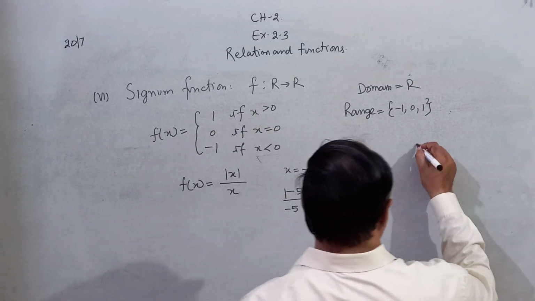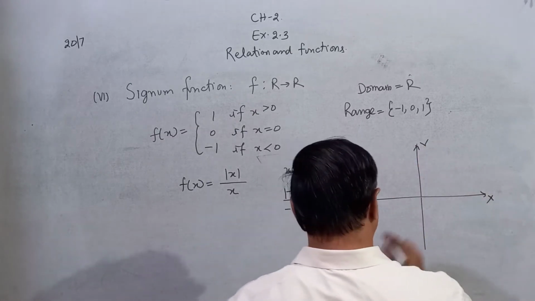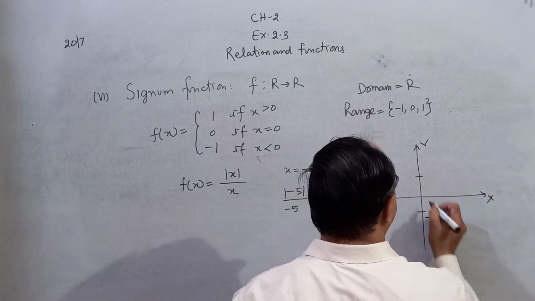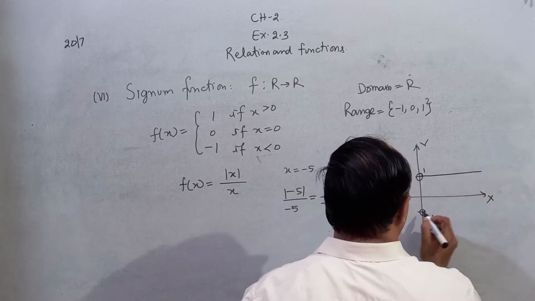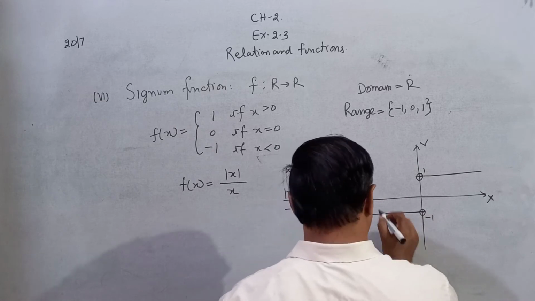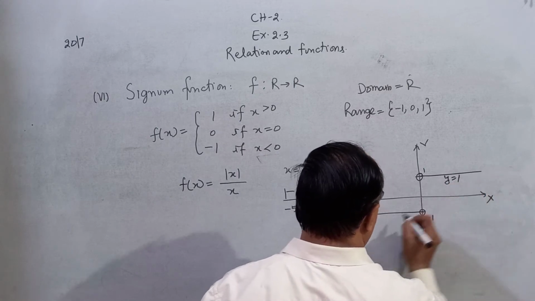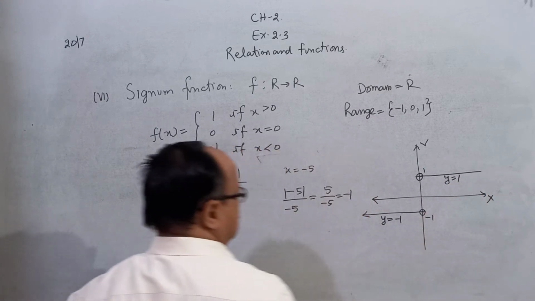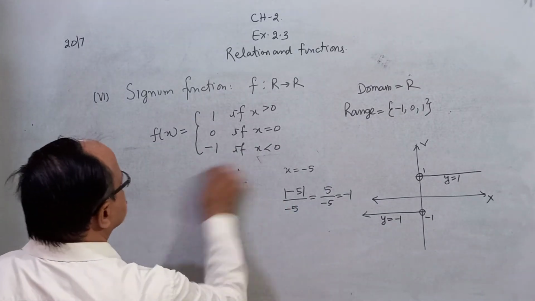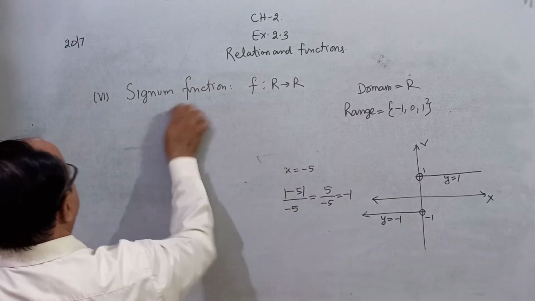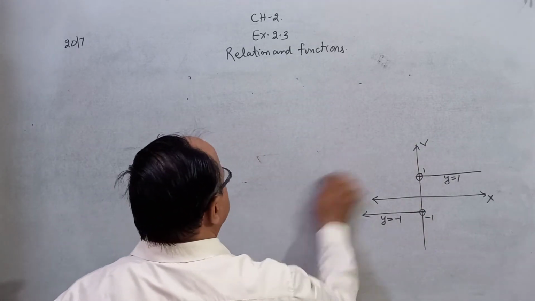And the graph of this function: you can say this is 1 and this is minus 1. The lines are parallel to the x-axis. This is the graph, and this is y is equal to 1 and this is y is equal to minus 1. This is the graph of the signum function. Clear? Next, the greatest integer function.